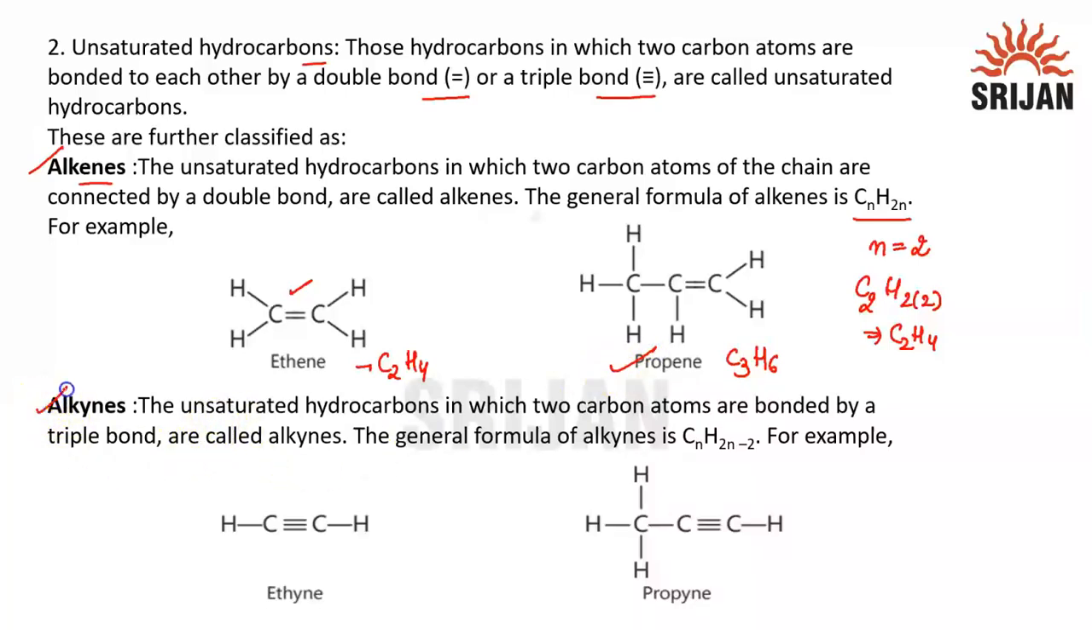Next is alkynes. The unsaturated hydrocarbons in which two carbon atoms are bonded by a triple bond are called alkynes. The general formula for alkynes is CnH2n-2. Again, if I put n equal to 2, I will get C2H(2×2-2), so it will become C2H(4-2), which is C2H2. C2H2 is ethyne, then C3H4 is propyne. All these are alkynes.